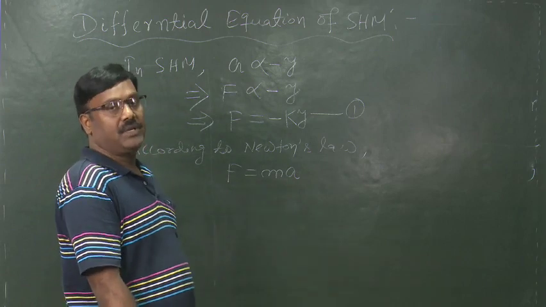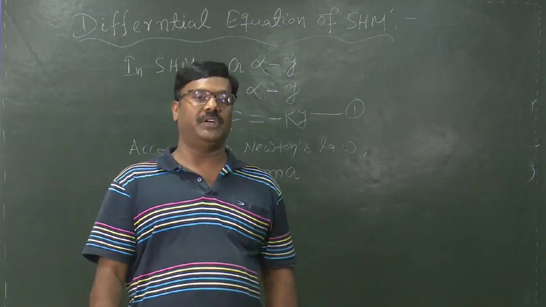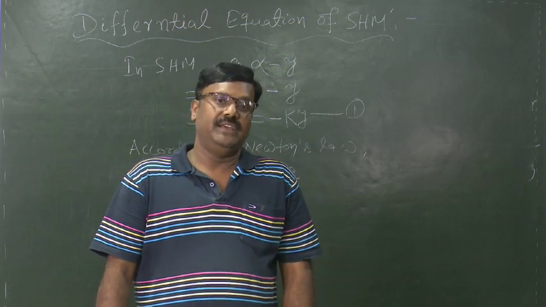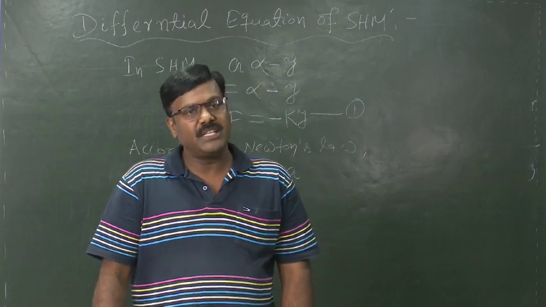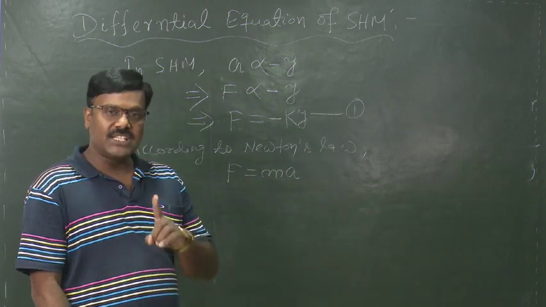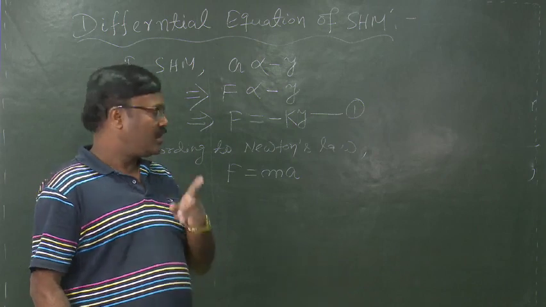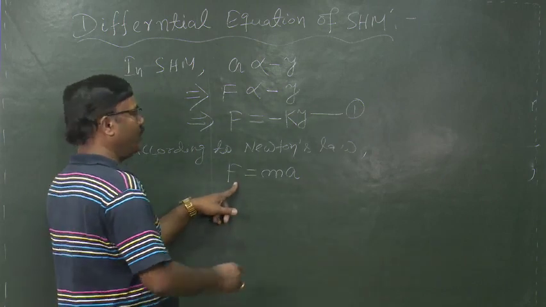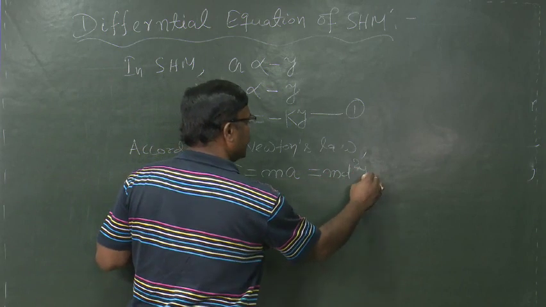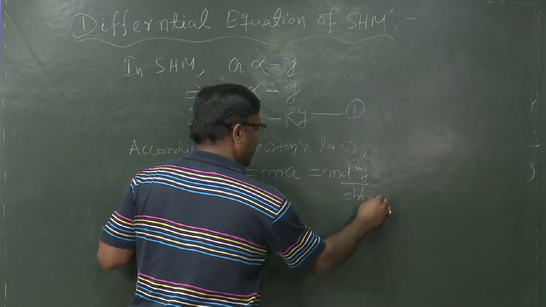But if y is the displacement of the body, then its acceleration will be the double derivative of displacement, that is acceleration a is equal to d square y by dt square. So, this equation will be written as m d square y by dt square.